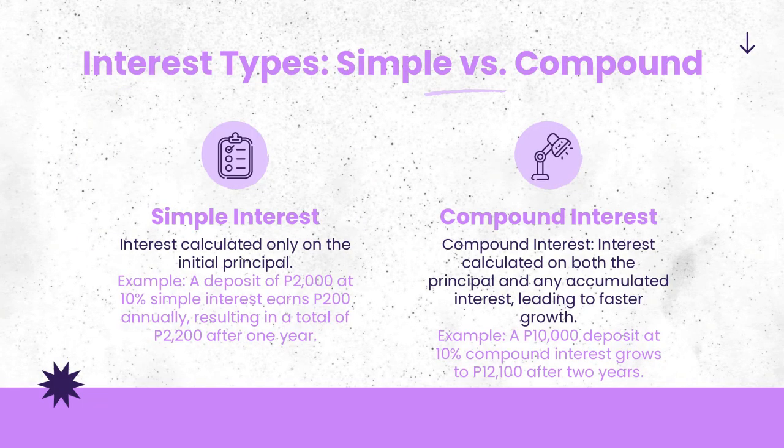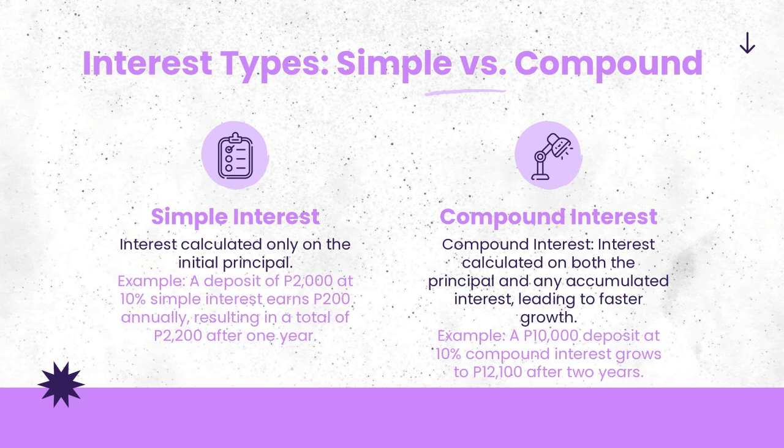Interest types: simple and compound. Simple interest is the interest calculated on the original amount of money over a period of time using a fixed rate and without compounding. An example is a deposit of 2,000 pesos at 10% simple interest, which earns 200 annually, resulting in a total of 2,200 after 1 year.